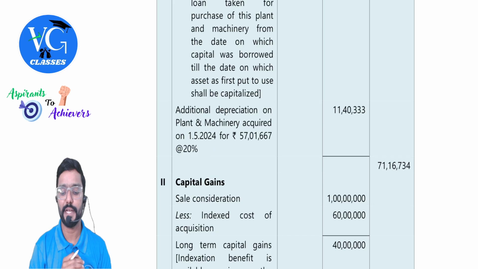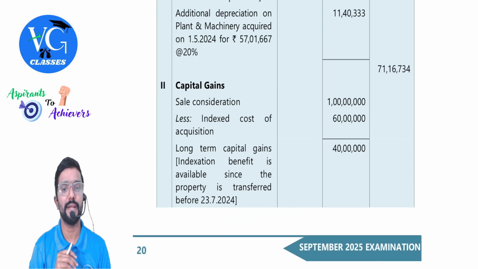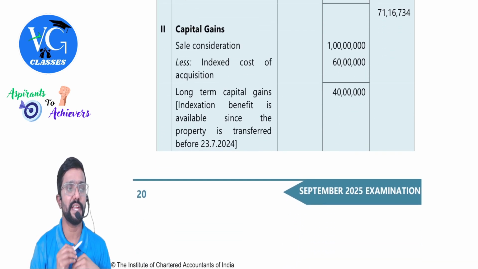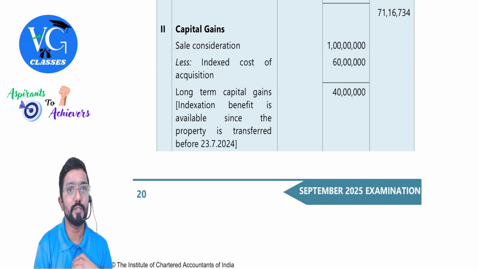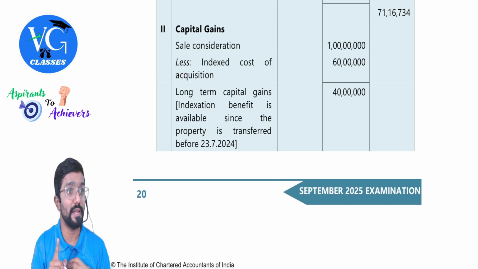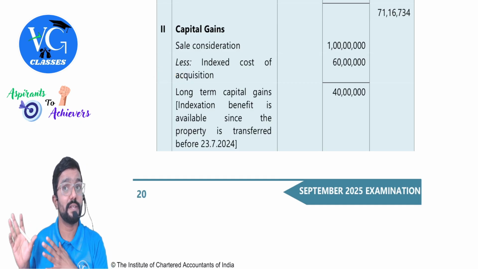Full 20%, guys. Then coming to capital gains. Guys, capital gains also is tricky. Take sale consideration. Reduce what? Indexed cost of acquisition. Why, sir? Indexation is available. They've straight away given one capital gains.